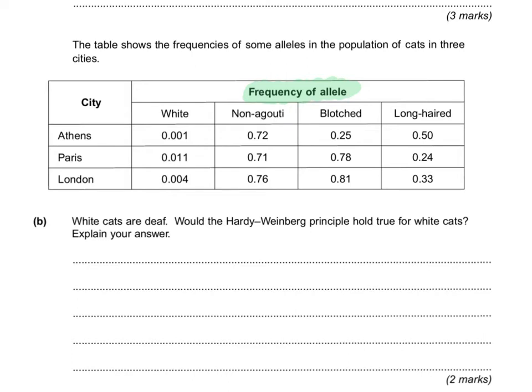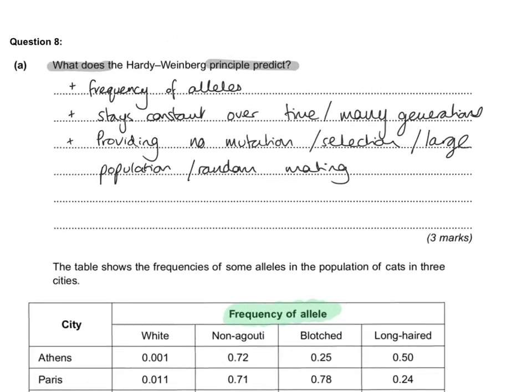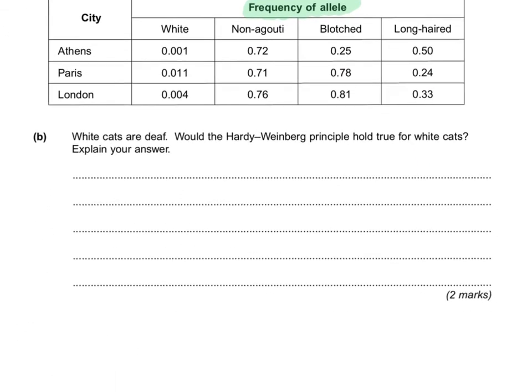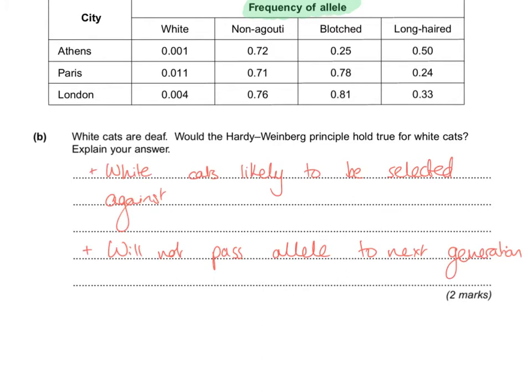White cats are deaf. Would the Hardy-Weinberg principle hold true for this? So if you've given the correct answer to this previous question, what we're talking about here is if a cat is deaf, there is a selection pressure. So Hardy-Weinberg would not hold true for white cats because they are at a selective disadvantage. So you have 2 marking points there.